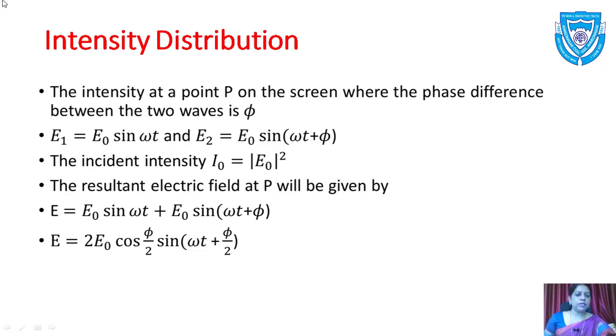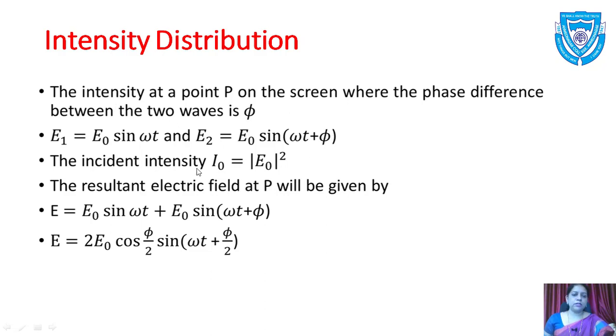Now the intensity at a point P on the screen where the phase difference between the two waves is phi. Then the equations for the waves: E1 equal to E0 sine omega t and E2 equal to E0 sine (omega t plus phi). Phi is the phase difference between the two waves.